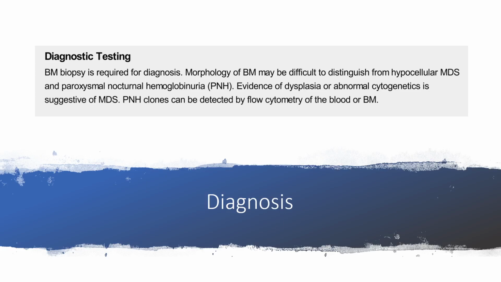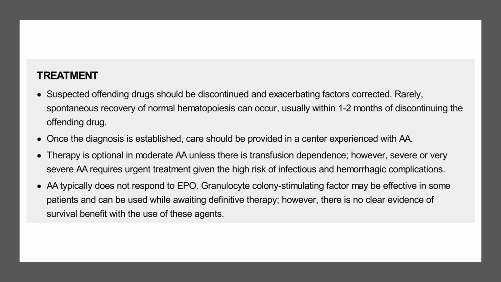So we have to be careful, as it may be difficult to diagnose aplastic anemia, and we have to differentiate using abnormal cytogenetics and flow cytometry in the case of PNH.